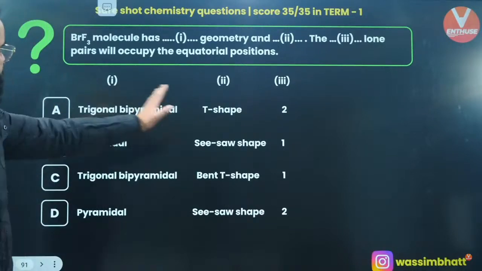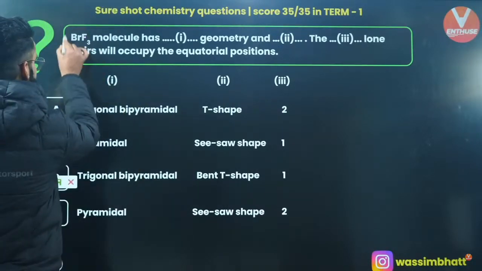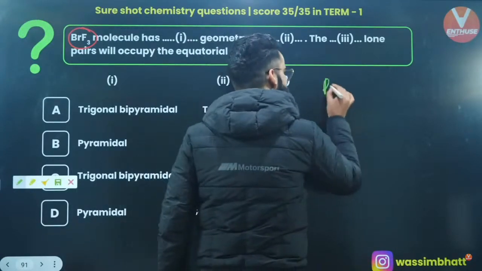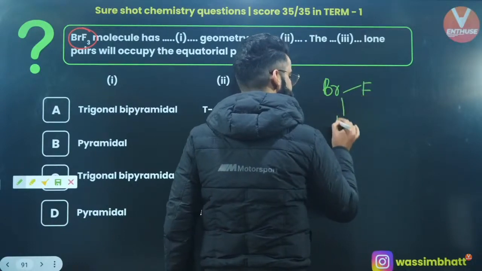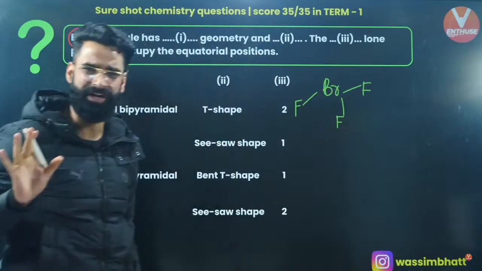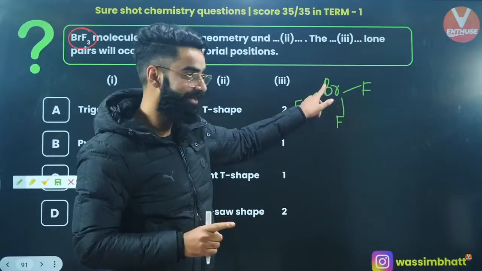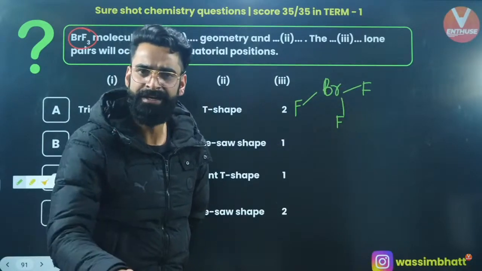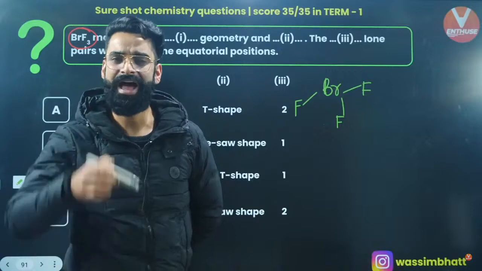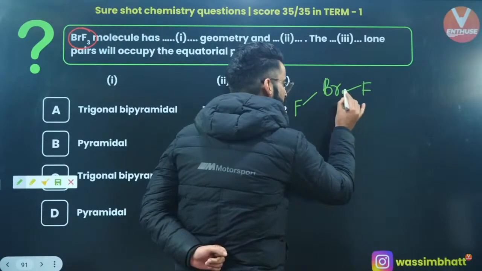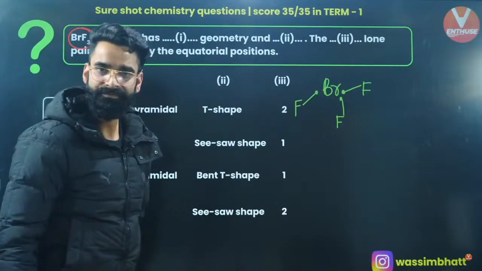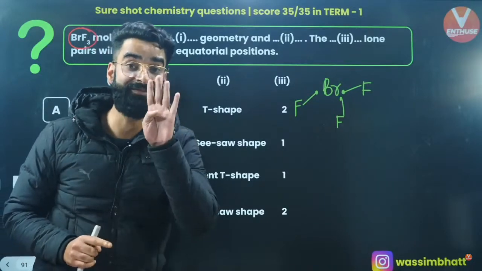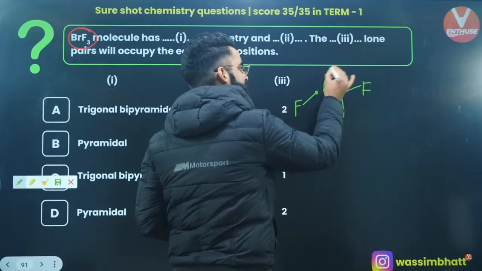Okay, so we are going to match these. BrF3. BrF3 is the compound which is given to me. Have a look exactly what I'm going to talk about. See, if I talk about BrF3, right? Boron, it's forming 3 bonds. Correct? I'm making its rough structure. This is the rough structure of BrF3. Sorry, it's not boron. It is bromine, right? Sorry for that. Okay, bromine, it is first of all a group 17 element. So it has got 7 valence electrons, and out of 7 valence electrons, it has used 1, 2, and 3 for the bonding. Right? 3 electrons it has used for bonding. So there will be 4 electrons left on bromine as such in the form of lone pairs.